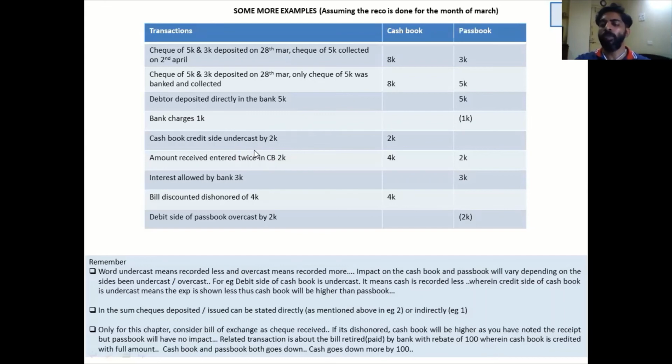So you will have no confusion. Cash book credit side undercast by 2K means in the credit side of the cash book, you have not recorded an expense. If you don't record an expense in the cash book, ultimately your cash balance will increase. This is what we have to understand.